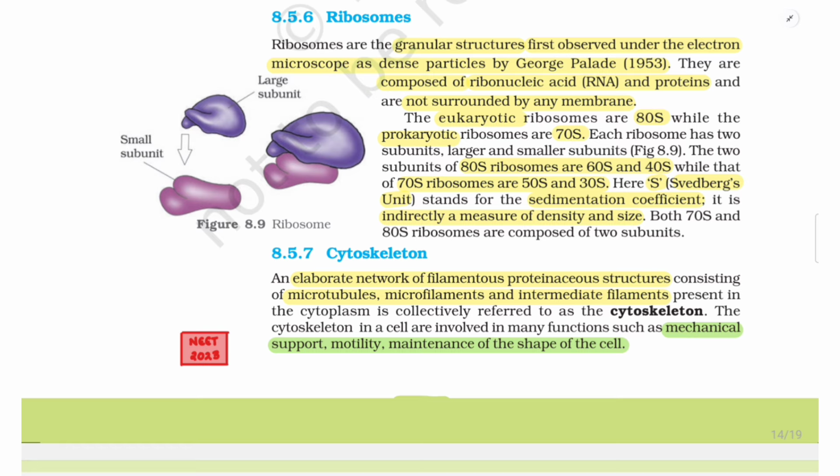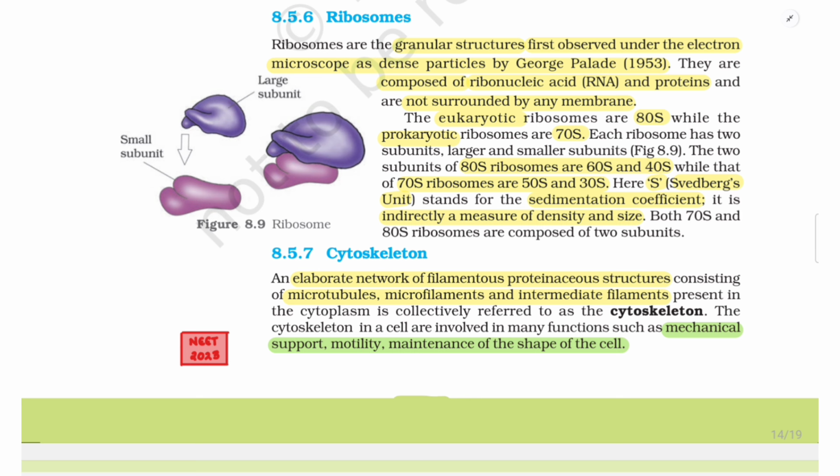Each ribosome has two subunits, larger and smaller subunits, figure 8.9. The two subunits of 80S ribosomes are 60S and 40S, while those of 70S ribosomes are 50S and 30S. Here S stands for Svedberg's unit, which stands for the sedimentation coefficient. It is an indirect measure of density and size. Both 70S and 80S ribosomes are composed of two subunits.